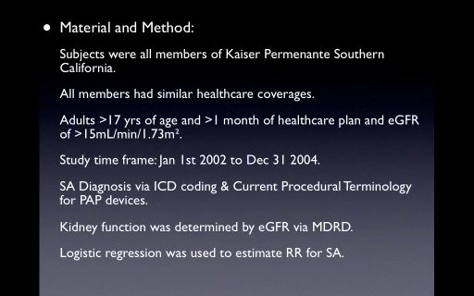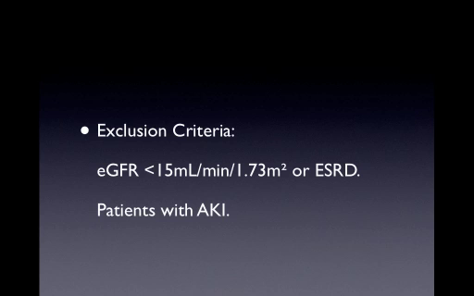Kidney function was determined by EGFR through the MDRD calculation, and that was another pitfall of this study. Logistic regression was used to estimate the relative risk for the patients who develop sleep apnea. The only exclusion criteria were patients who had an acute kidney injury and an EGFR of less than 15. So end-stage renal disease patients, they were trying to exclude them from the study.